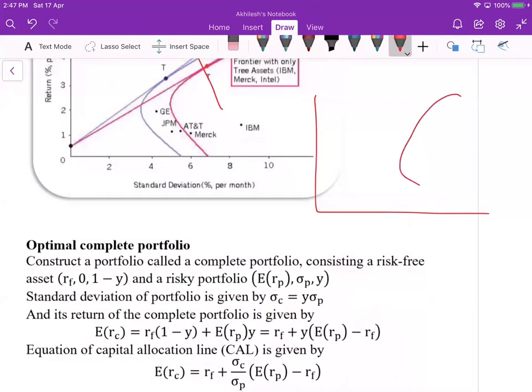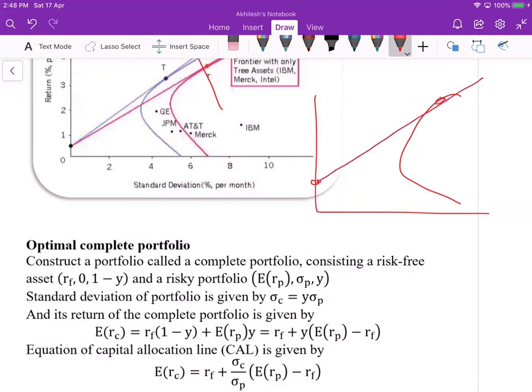This is the portfolio frontier, and we have one risk-free asset. The complete portfolio is a combination of the risk-free portfolio and the tangent portfolio.